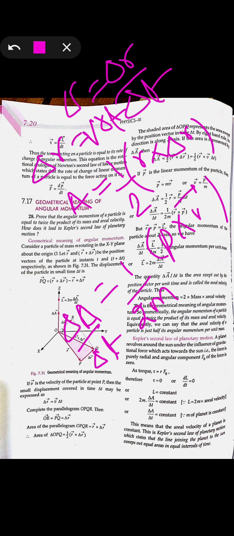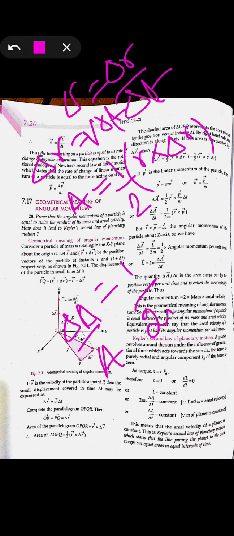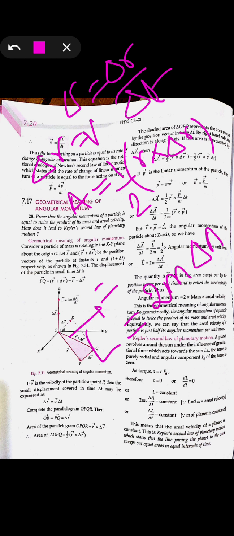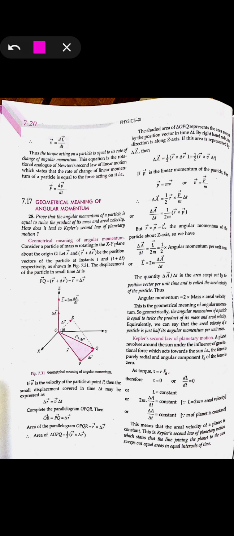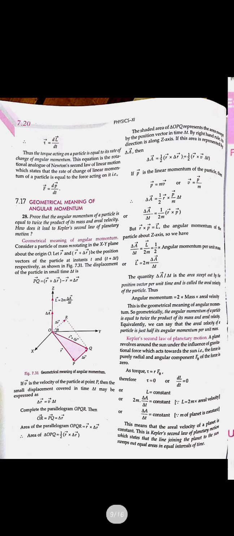And this p cross r is L. So del A by del t is equal to 1 by 2m L, that is the angular momentum. So taking the value of L, the angular momentum, it is given as 2m del A upon del t. So this is the angular momentum and its geometrical meaning. It's an important formula, just remember it.